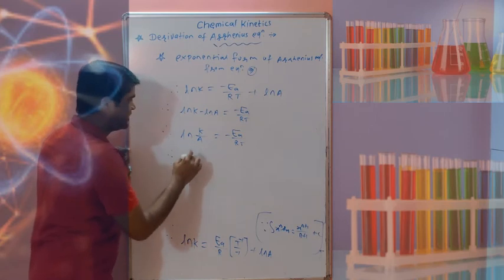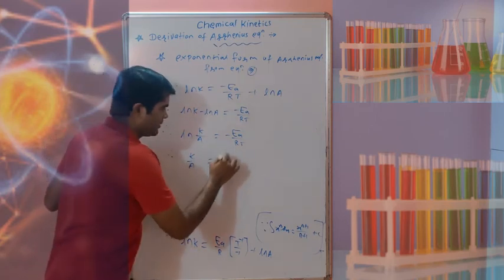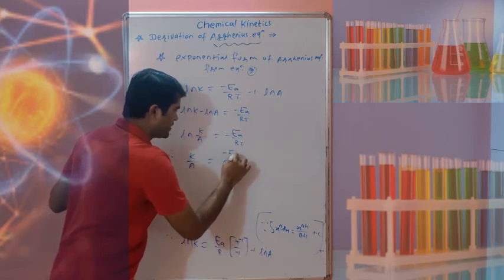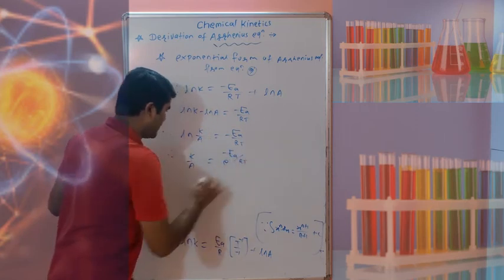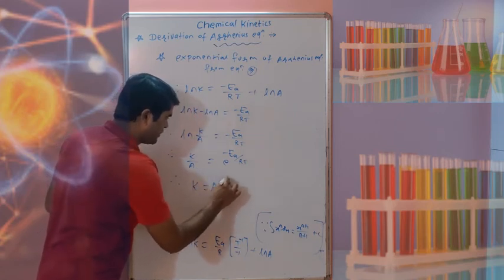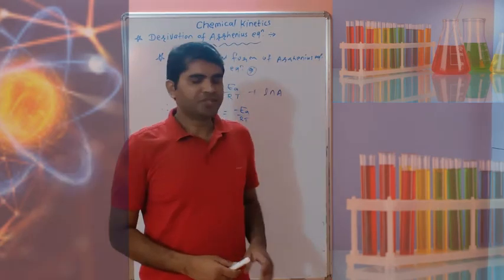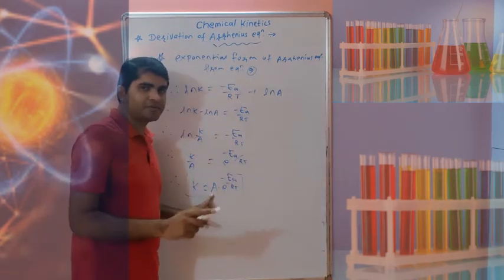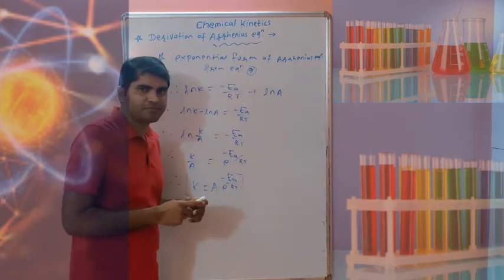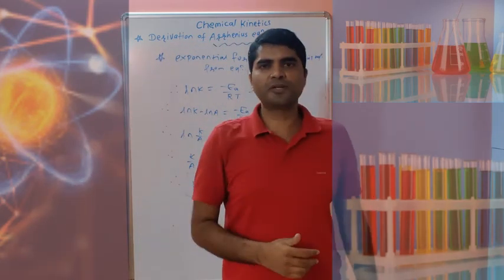Now I don't want this ln, so ln means log to the base e. So take anti-ln, and what is anti-ln? k upon a is equal to exponential of minus Ea upon RT, and therefore k is equal to a into e raised to minus Ea upon RT. This is the Arrhenius equation in exponential form, and previously we derived the Arrhenius equation in differential form.